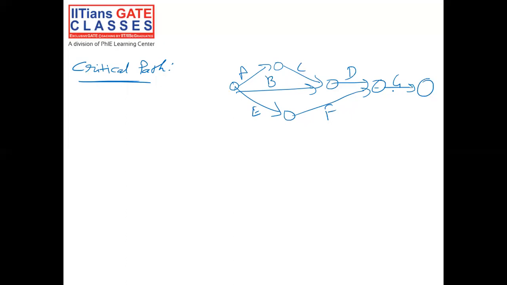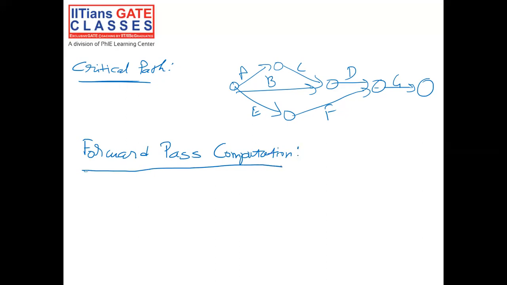So now to calculate the critical path and the corresponding activities, we have to travel this particular network diagram. Travels in the sense we can travel any network diagram in two ways, the forward way and the backward way. So let's see very first what is the forward way. So this is called forward pass computation. Now, what is this forward pass computation?